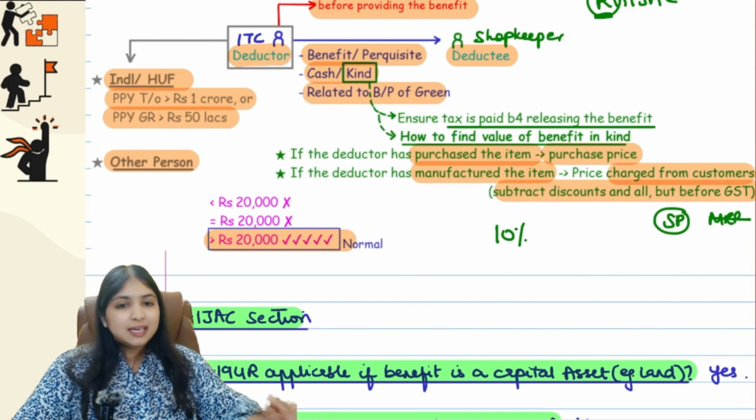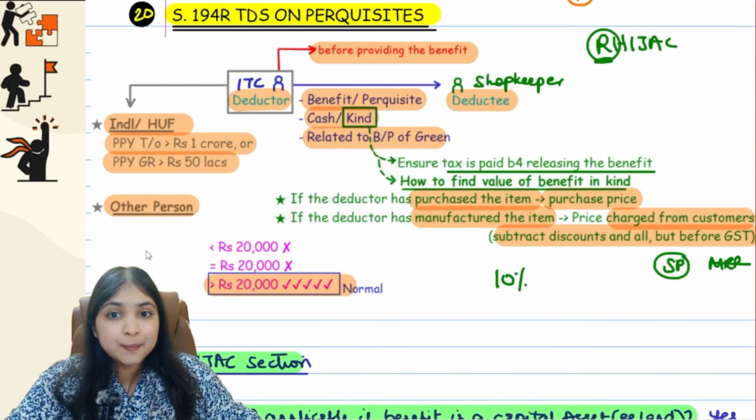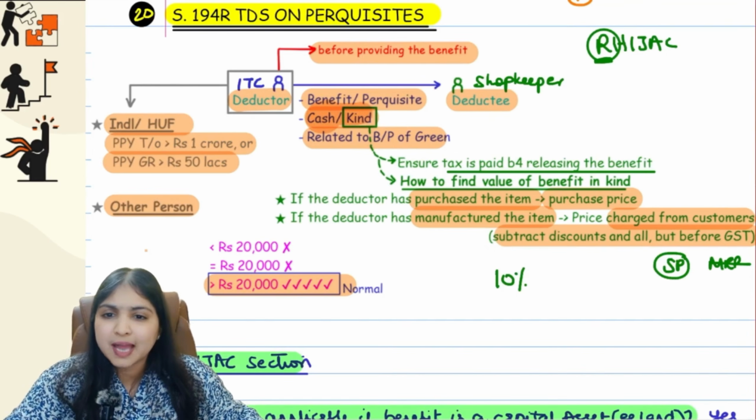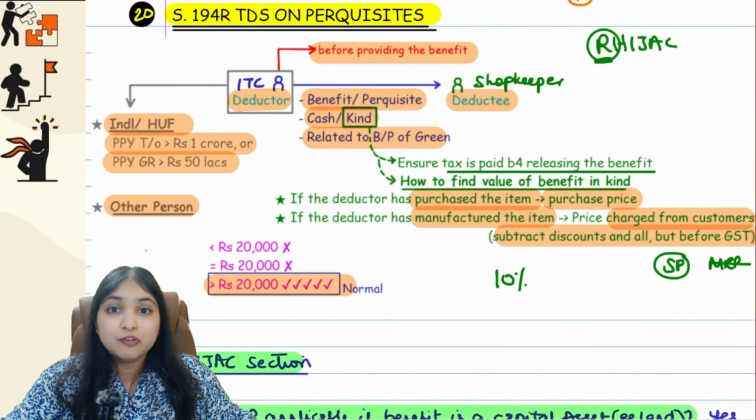Okay, so till here whatever we've learned, can we do one quick summary? Yes guys, under 194R we're talking about TDS on benefits or perquisites relating to business or profession. They can be in cash, they can be in kind. So ITC has given a gold coin to the shopkeeper for meeting sales target.